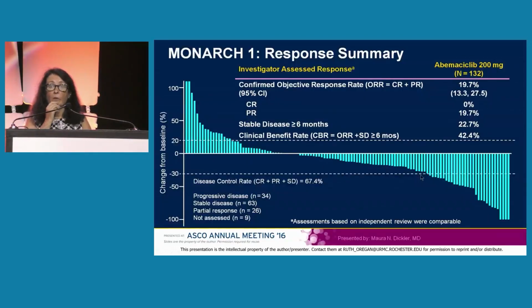What about single agent? Obviously, this is an old study, the first study that came out with abemaciclib, MONARCH 1. And if you recall, these were patients that had very heavily pretreated hormone receptor positive metastatic breast cancer. They had not received a CDK inhibitor, obviously, because they weren't approved at the time. And you can see the waterfall plot here showing that this single agent abemaciclib was really pretty effective with a 20% overall response rate and a clinical benefit rate of 42%. If you remember, both ribociclib and palbociclib were looked at as single agents when they were doing phase 1 evaluations. But again, this is the one phase 2 study with a single agent CDK inhibitor.